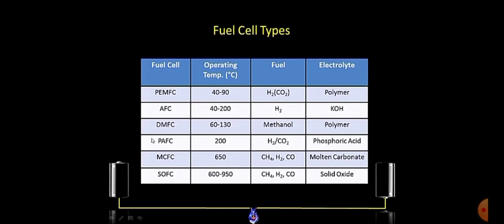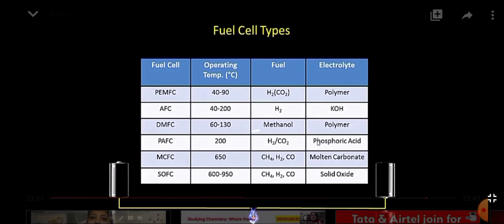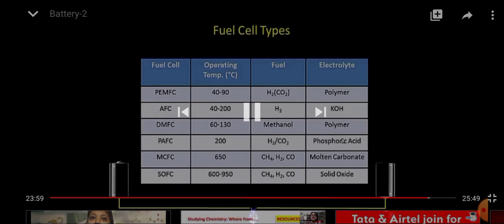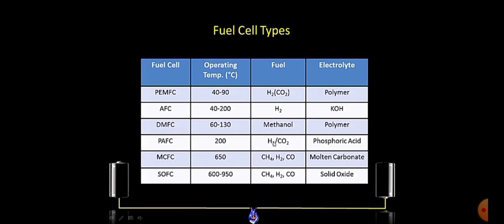Then in PAFC, the phosphoric acid fuel cell, as the name suggests, phosphoric acid is the electrolytic solution, whereas the fuel is again similar, hydrogen or carbon dioxide.